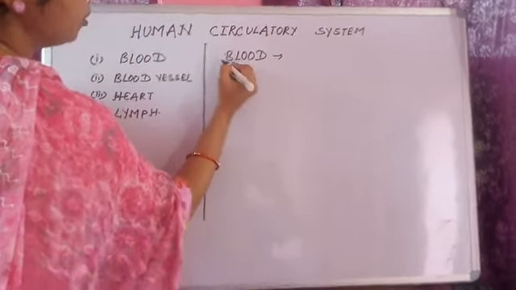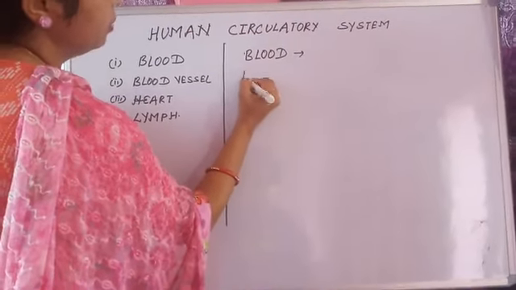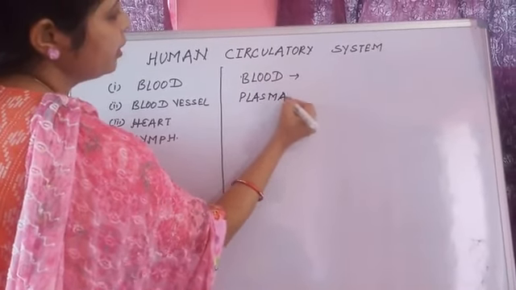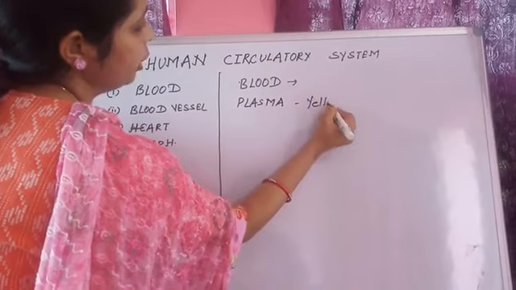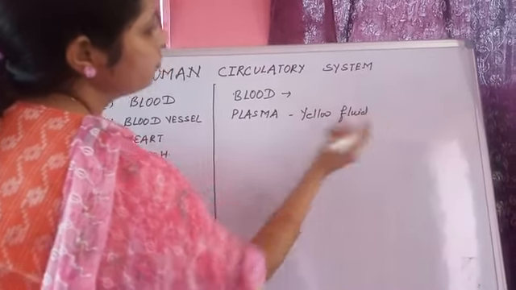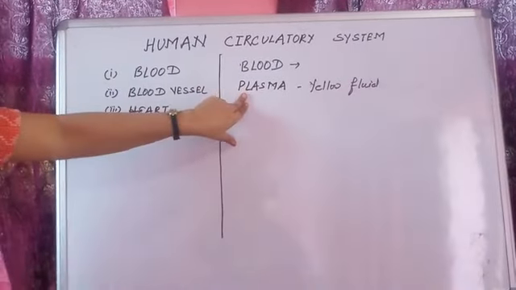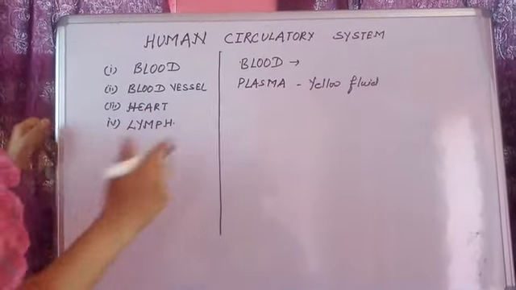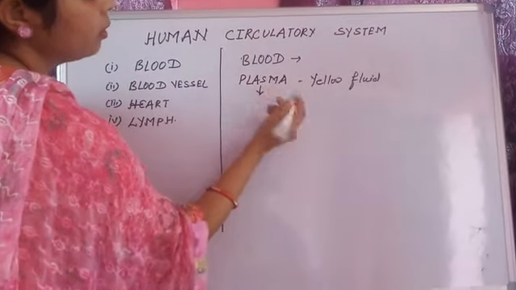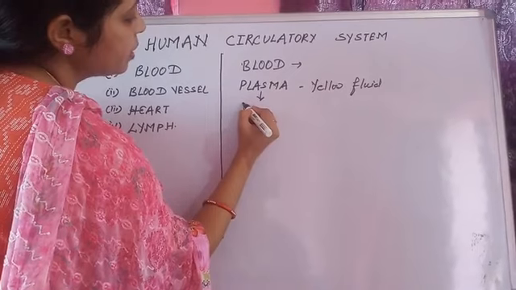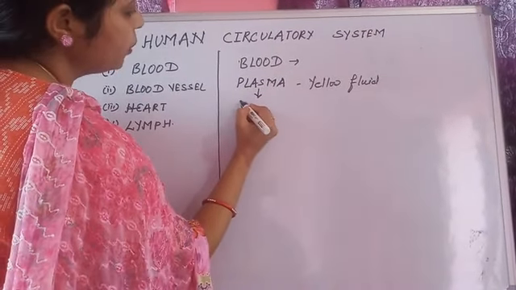This blood is composed of plasma. Plasma is basically a yellow fluid, yellow in color. Yellow why? Because plasma has components.